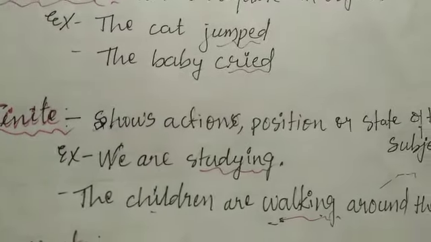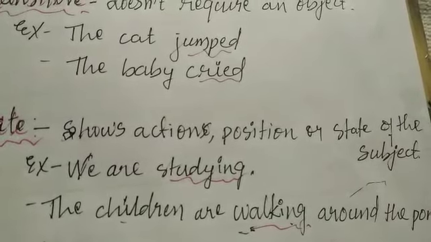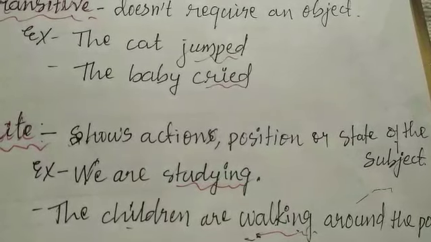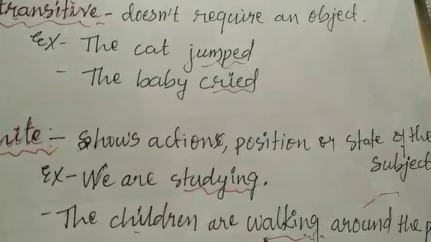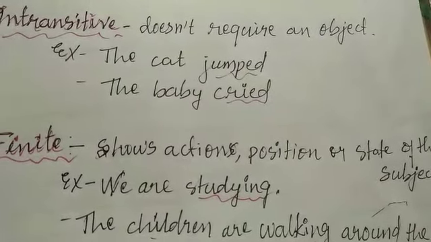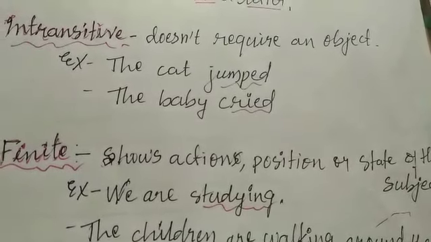Second example, the children are walking around the pond. Here walking is the finite verb because it tells us the action of the subject children. Therefore, both the verbs are finite verbs. Here I tell you, finite verb is an integral part of a sentence.